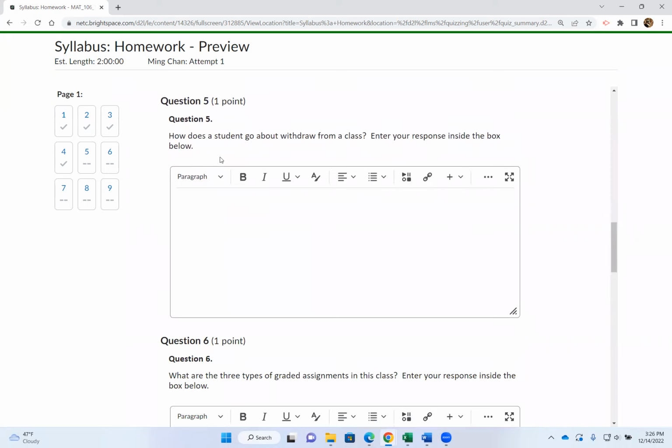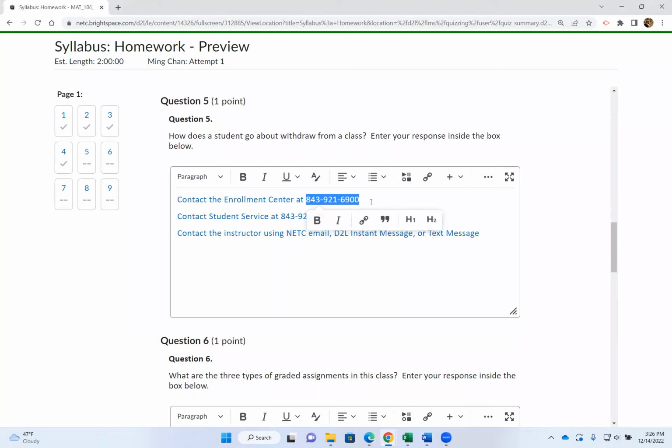All right, how does a student go about withdrawing from a class? There are three ways. Number one, you can contact the enrollment center, call this number, and choose the option for the enrollment center. You can contact student service directly at our school number, just select student service.